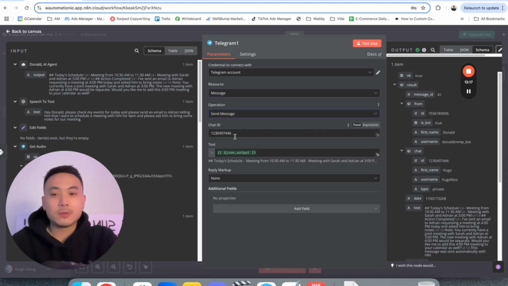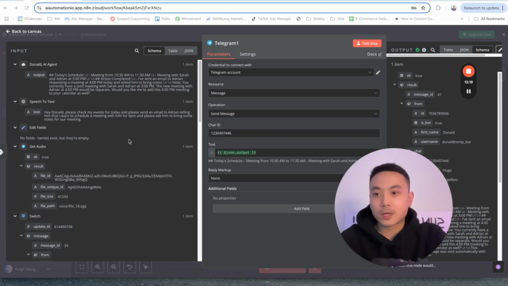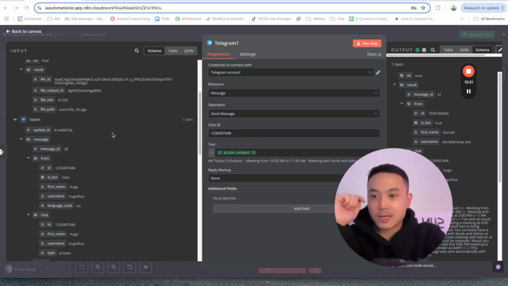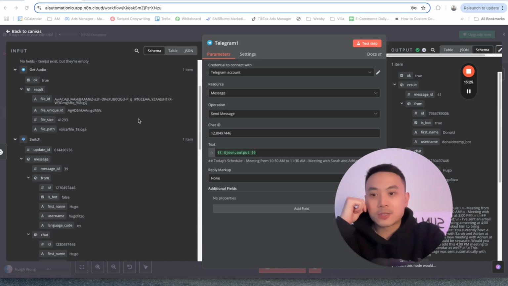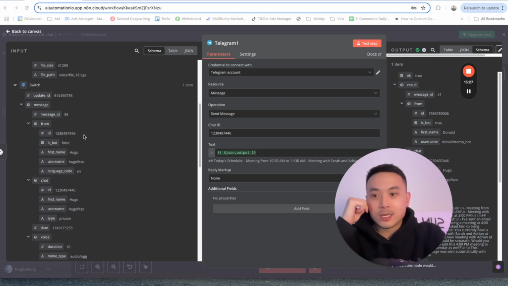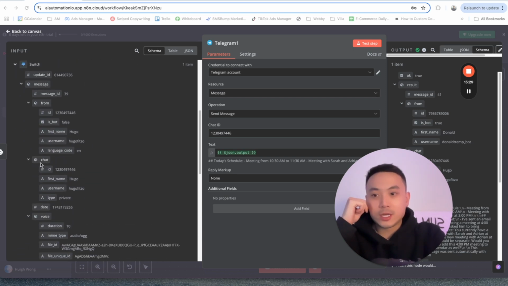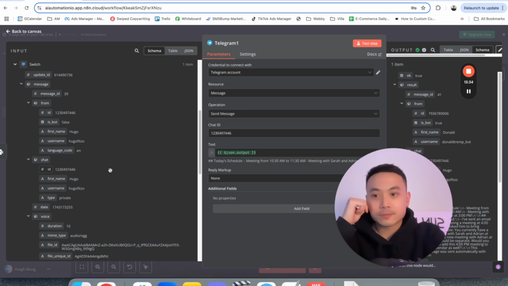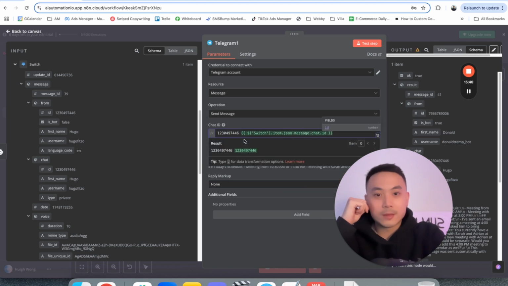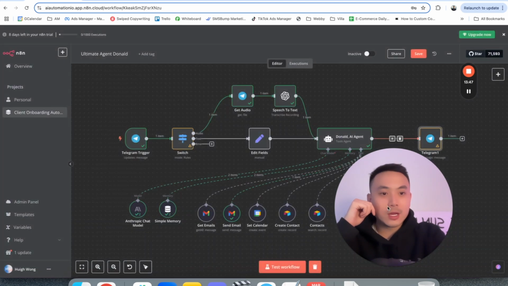And we want to be able to pull in the chat ID. All right. So how do you know what the chat ID is? Well, all you have to do is scroll down, go to schema here, scroll down. You can see that the chat node is here and the ID is underneath. So all we got to do is pull that into here. That's literally what we're going to do, and that's the chat ID. So that's pretty much what we're going to do here for the Telegram node.